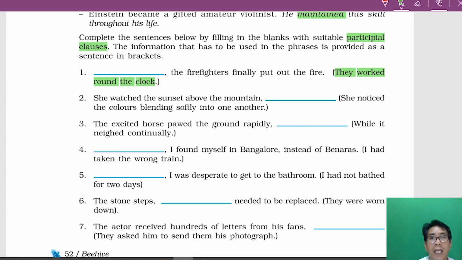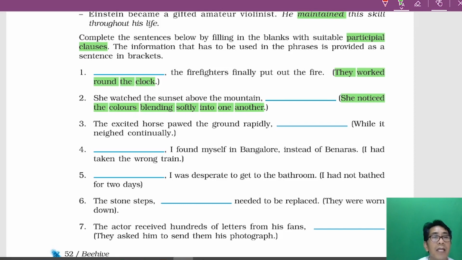Now you have to pay attention to this sentence. Try to get the verb and change the form of that verb. The verb here is notice. Do you see this? She noticed the colors blending softly into one another.